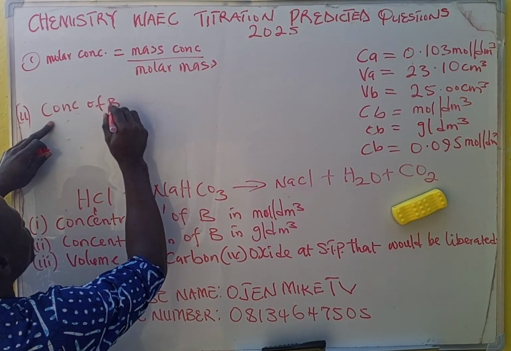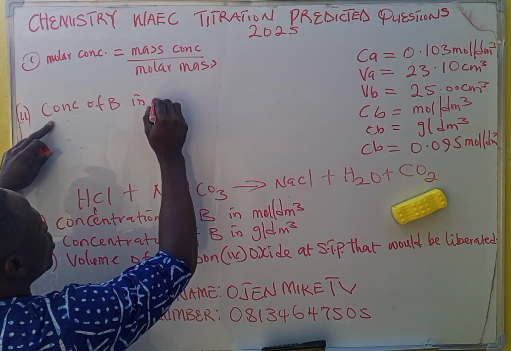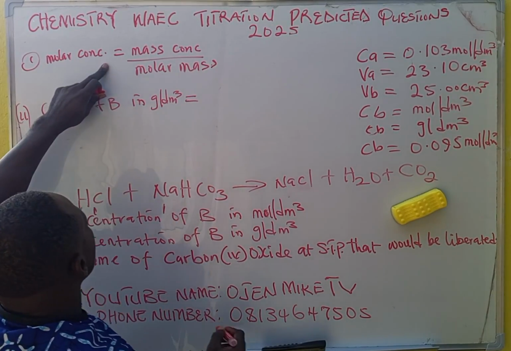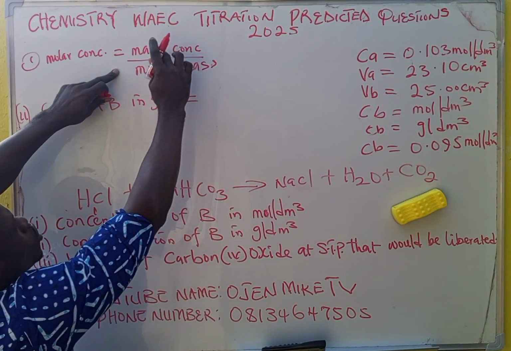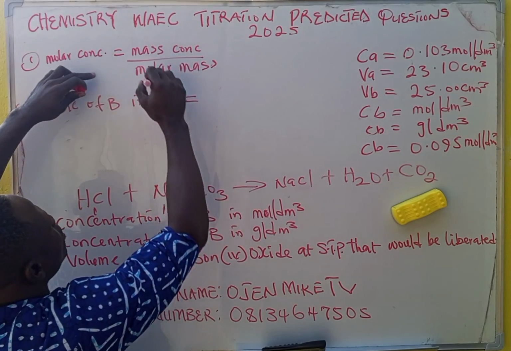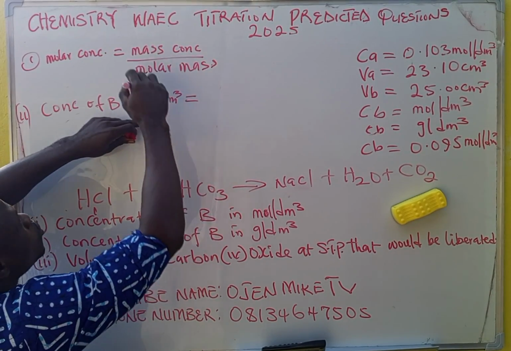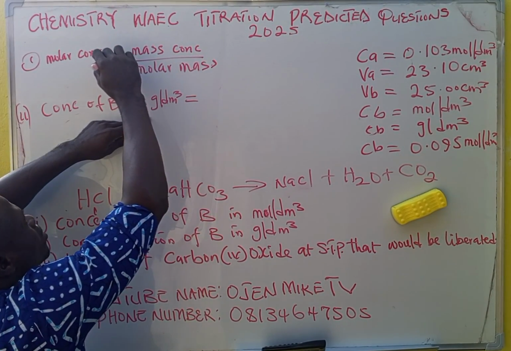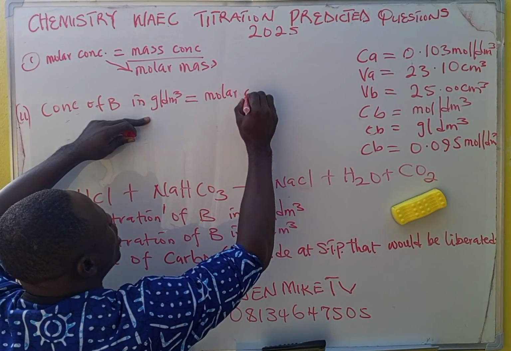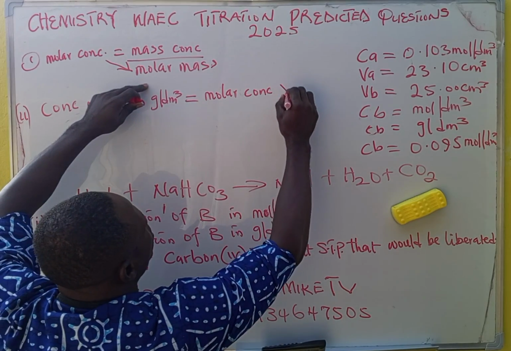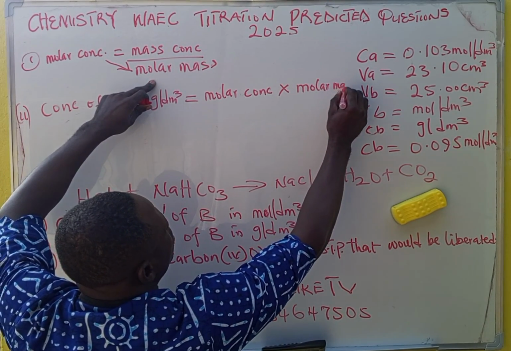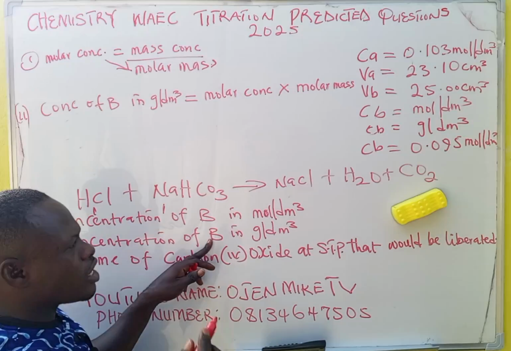The concentration of B in grams per dm cubed is equals to, cross multiply, this one will come first. You say mass is equals to, when this one is replacing this one, so you cross multiply. This one will come here. You say molar concentration multiplied by molar mass of B.